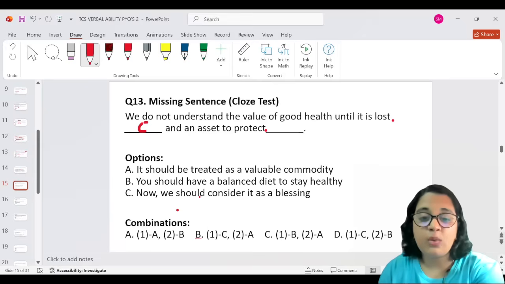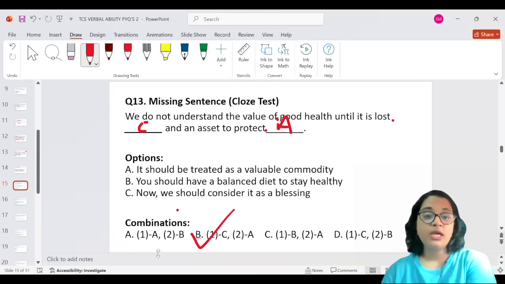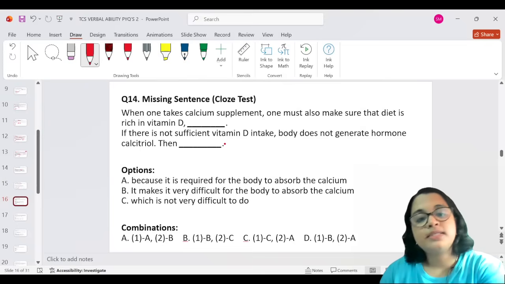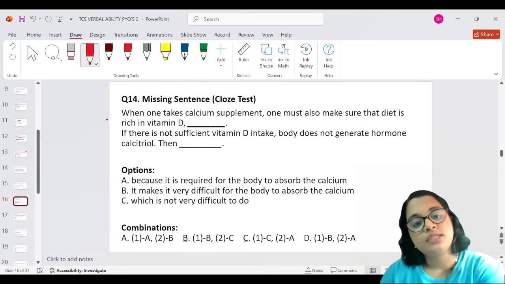And then, now we should consider it as a blessing and an asset to protect. It should be treated as a valuable commodity. So it is C and A. So what is the option that has C and A? It's option B that caters to C and A in this particular sentence. Let's go and try another close test.